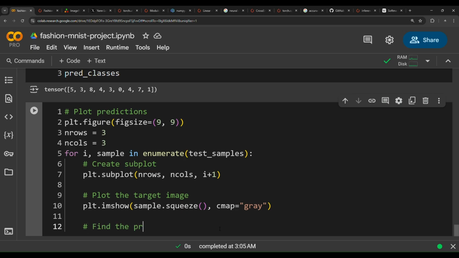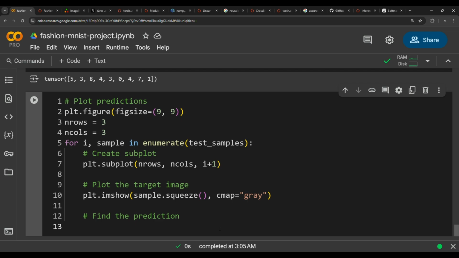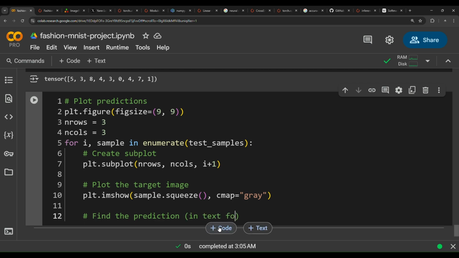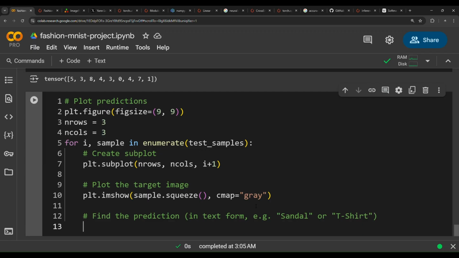Find the prediction. Now we need to find the prediction in text form, for example, sandal or t-shirt, rather than being in a numerical format. So pred_label equals class_names.